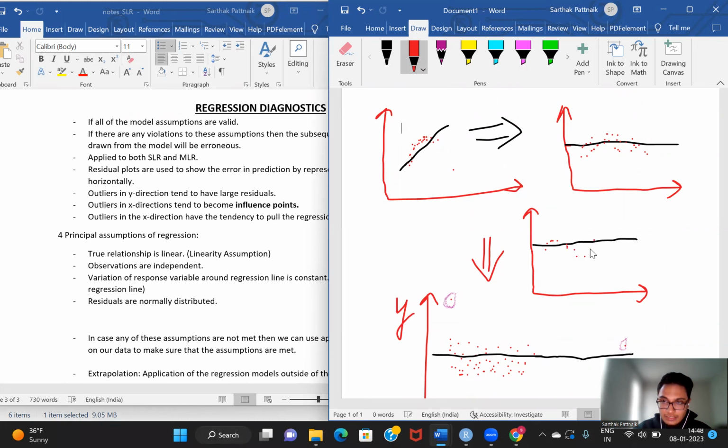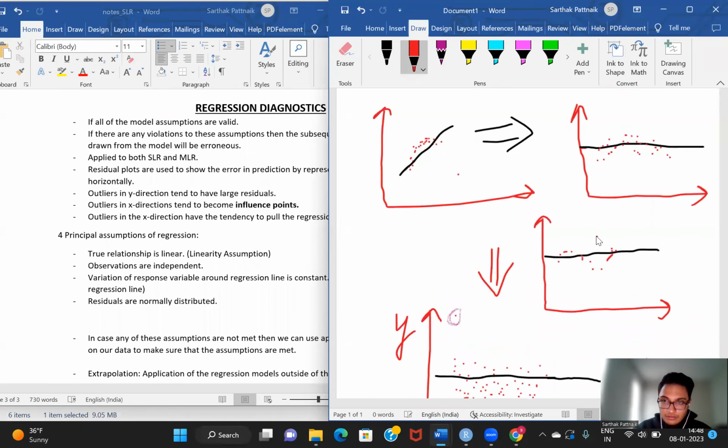It can be something like this, or this kind of a pattern that is being formed, or it can be something like this, basically kind of a sine wave. So any pattern that is non-linear in nature violates the linearity assumption for a regression model. This is the first principal assumption of regression.